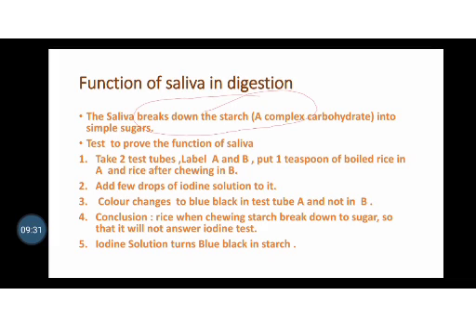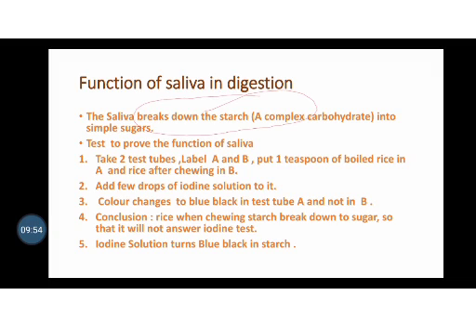But the second test tube with chewed rice does not change to blue black, meaning it does not have starch. What happened when we chewed that food? The starch present in that food broke down into simple sugar.